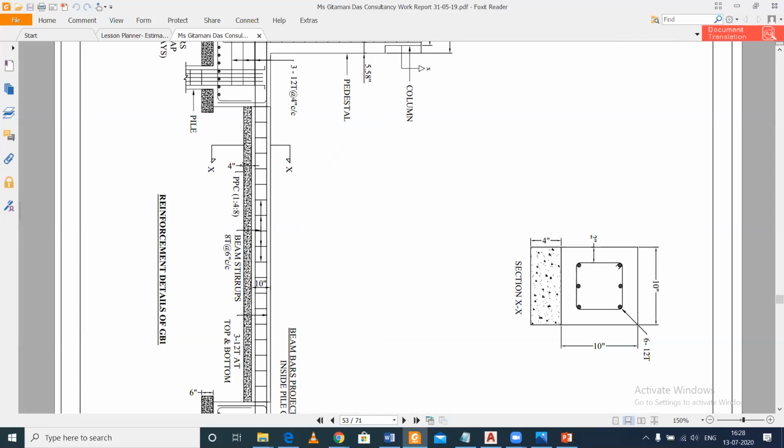Since it acts as a tie, it just keeps two footings connected together. So tension is generated in it, and that's why the top reinforcement and the bottom reinforcement are both the same, because tension is generated in both portions.